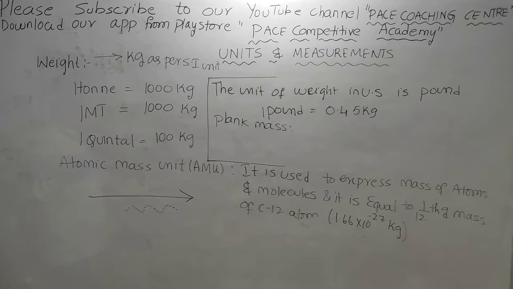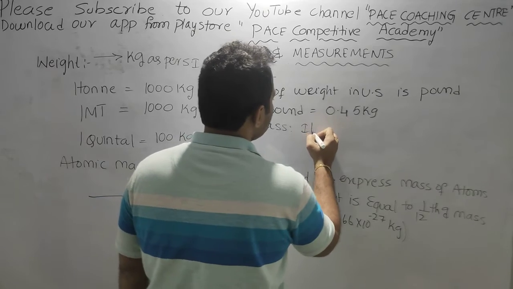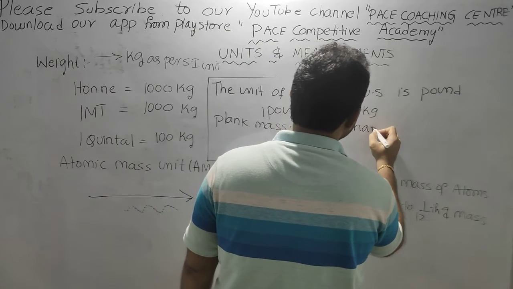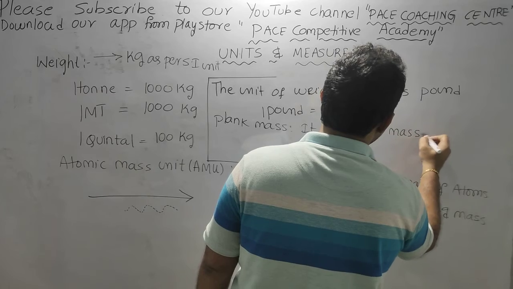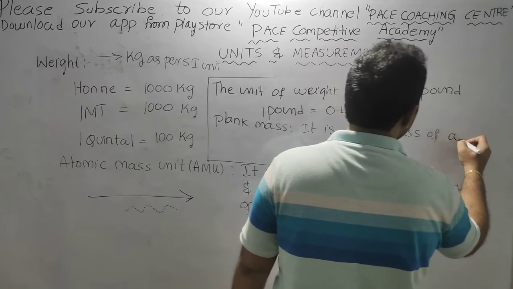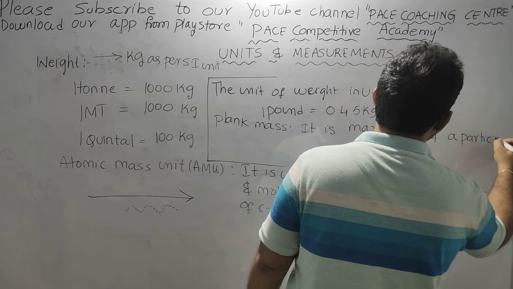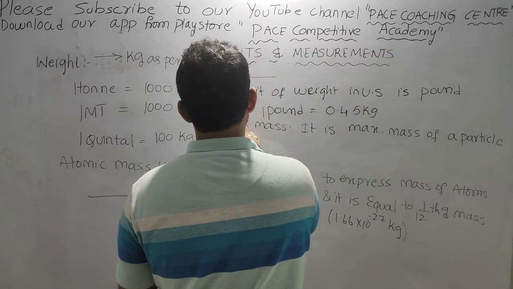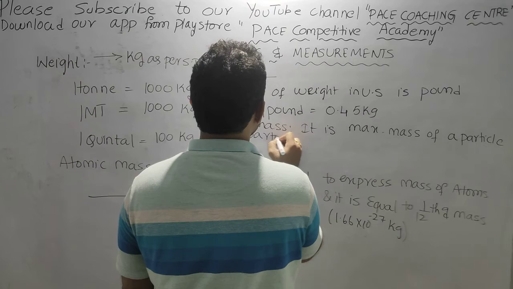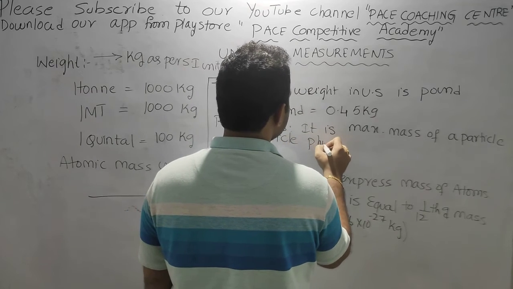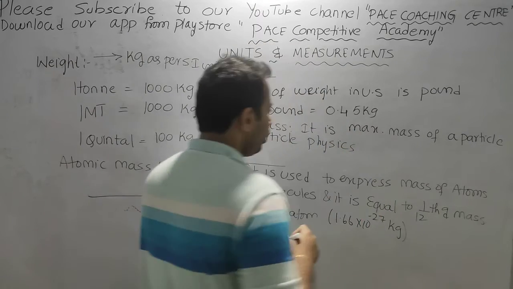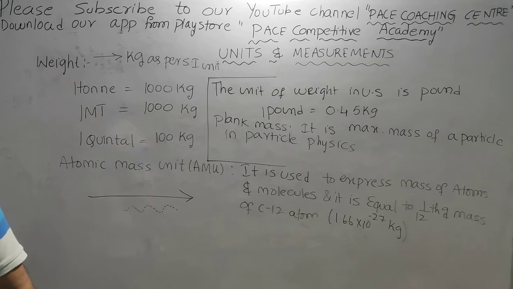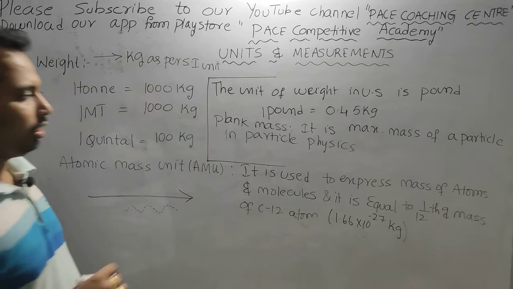Planck mass is the maximum mass of a point particle that is used in particle physics. One Planck mass is equal to 2.18 into 10 to the power of minus 8 kg.